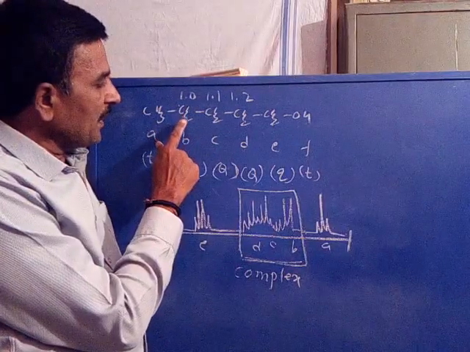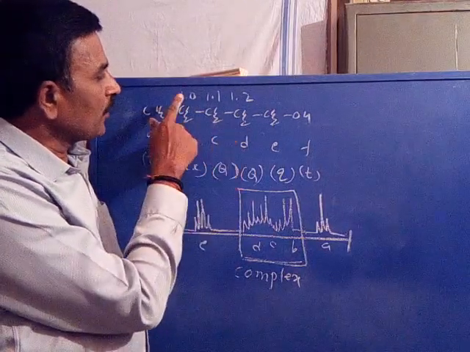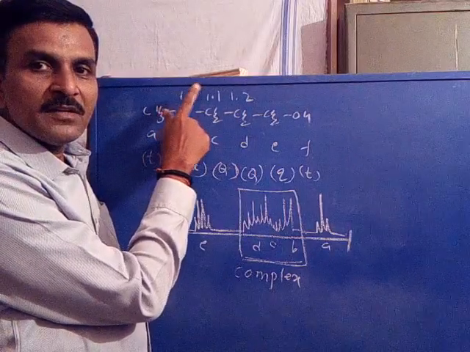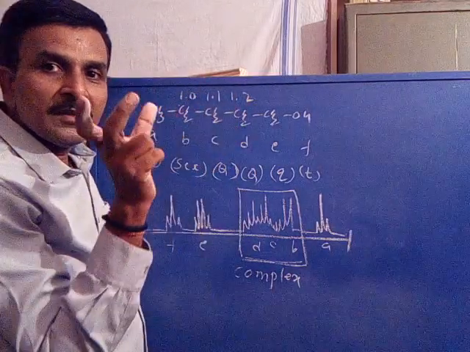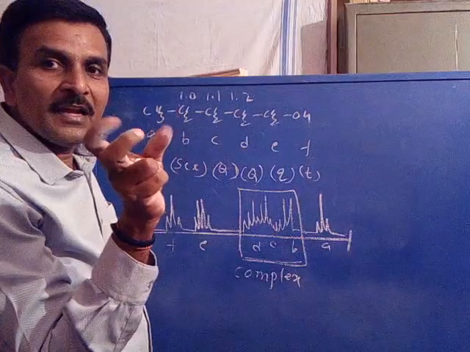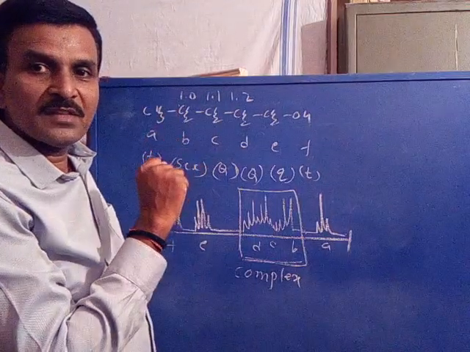So the magnetic environments of B, C, D protons are nearly identical: 1.0, 1.1, 1.2. They are very close to each other.